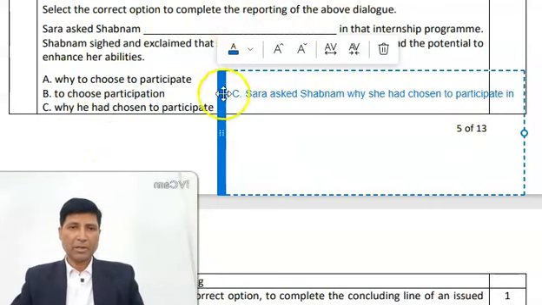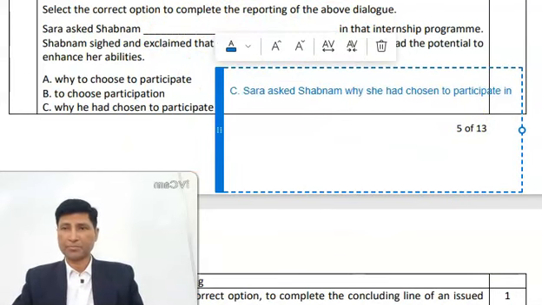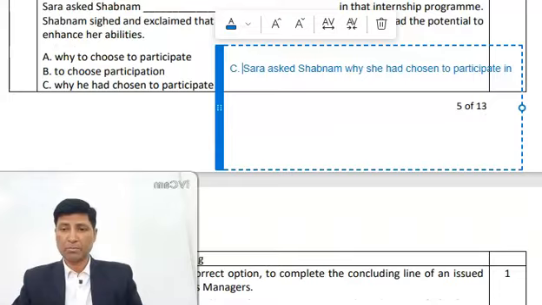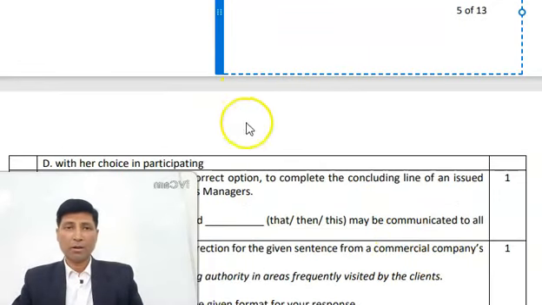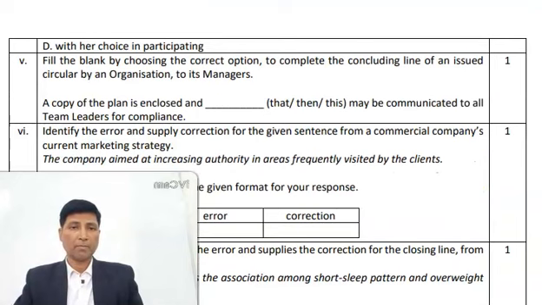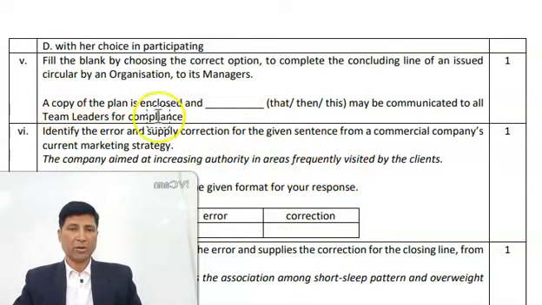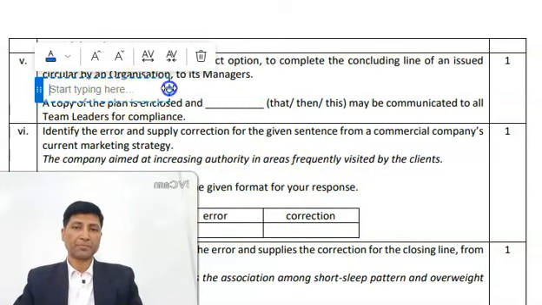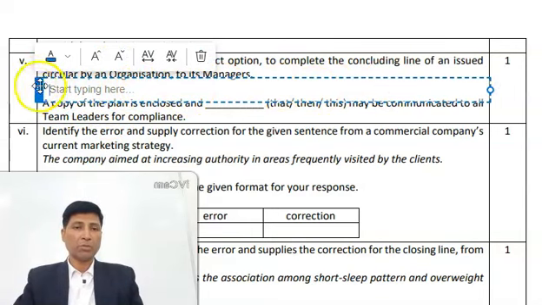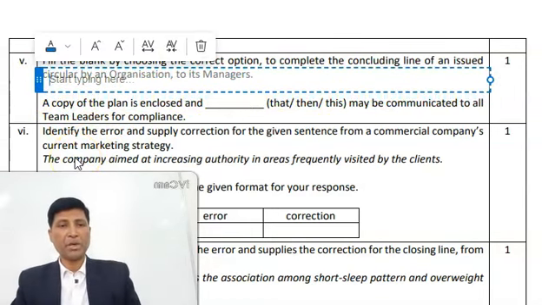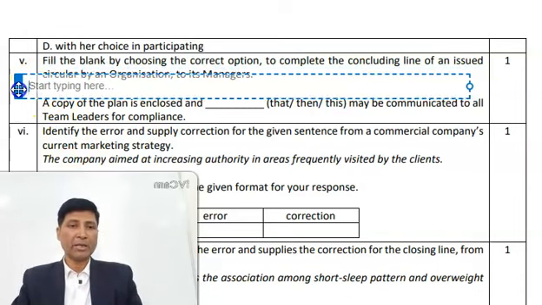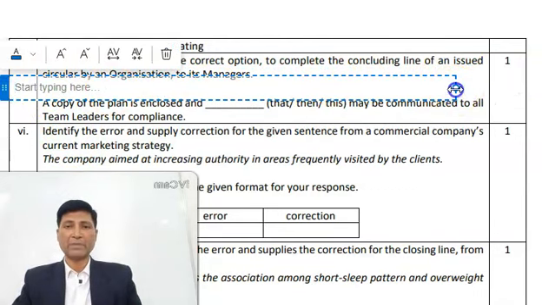Let me take you to the next question. Now look at question number 5. Again, this is a filler question. Let me explain. Read the question: A copy of the plan is enclosed and may be communicated to all team leaders for compliance. I am writing here the explanation so that you can apply this method.